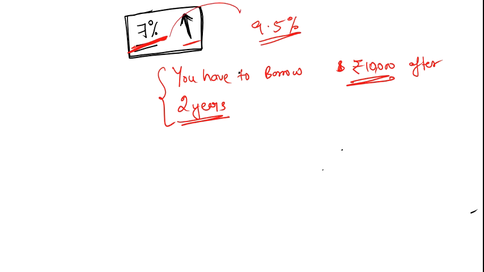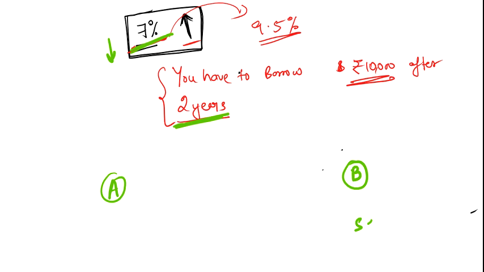Means you have the risk of a rise in interest rate and you want to lock my interest rate at 7%. Means I don't want to pay more than 7% after 2 years. So now you are going to find a counterparty who will believe that no, the interest rate will go down.